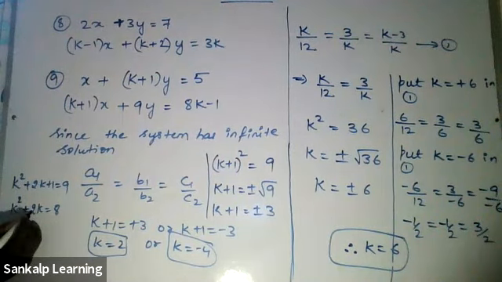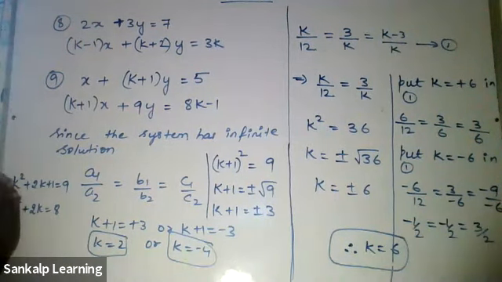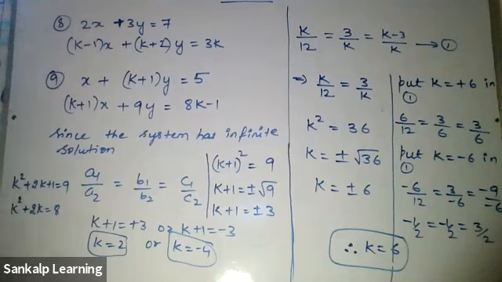In 2k, 2 is in multiplication with k. If I want to send it this side, this should not be there. Then I could have sent it. Now you cannot send it.